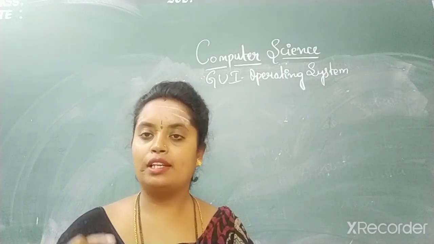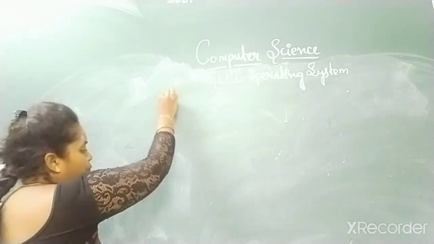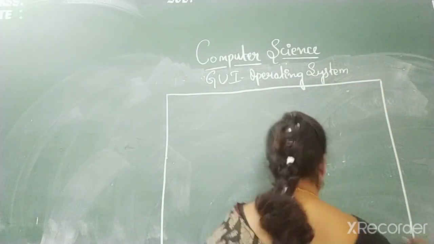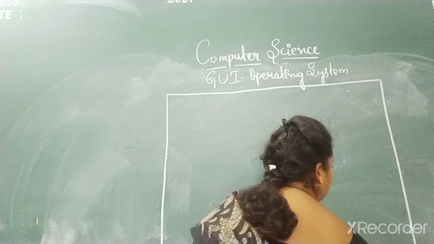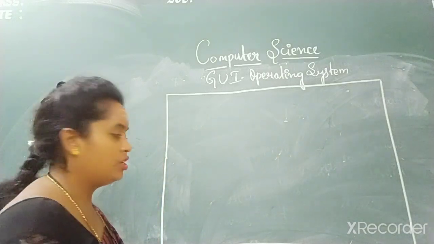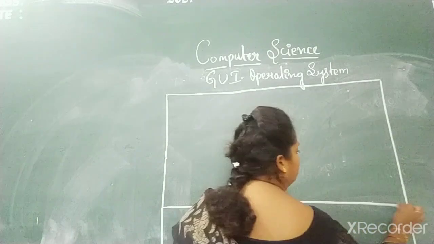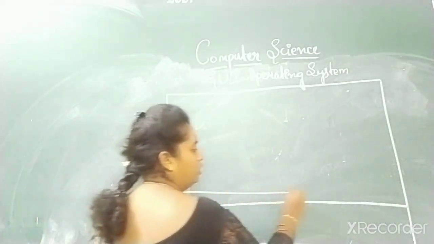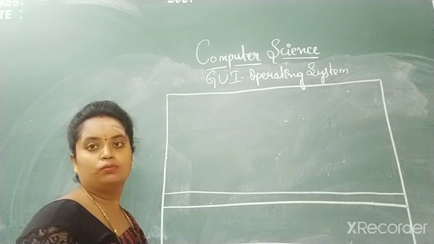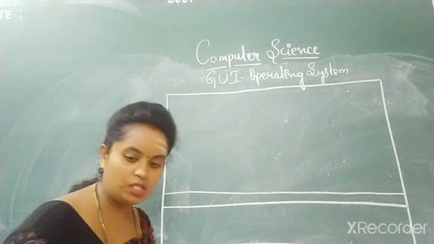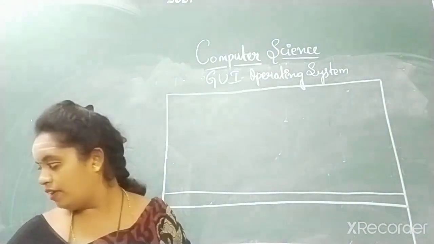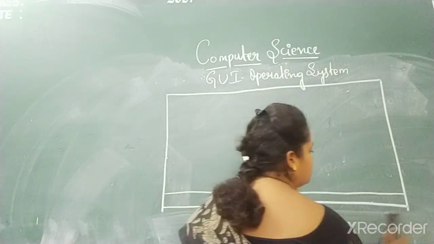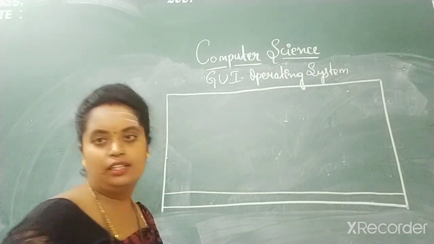Those who had doubts, you can clear them again. This bottom strip on the desktop window is called the taskbar.